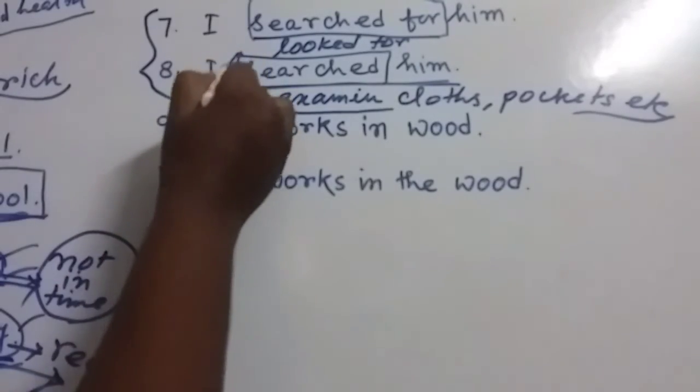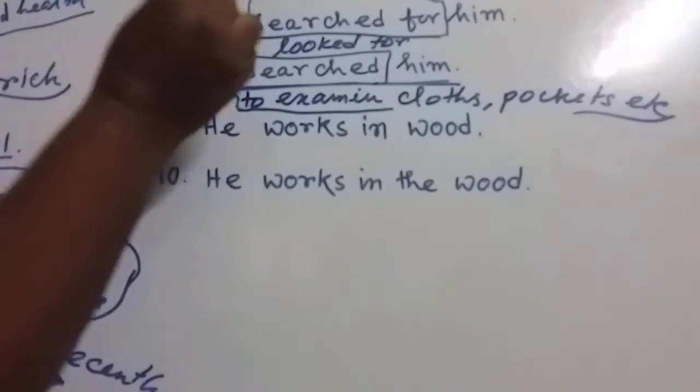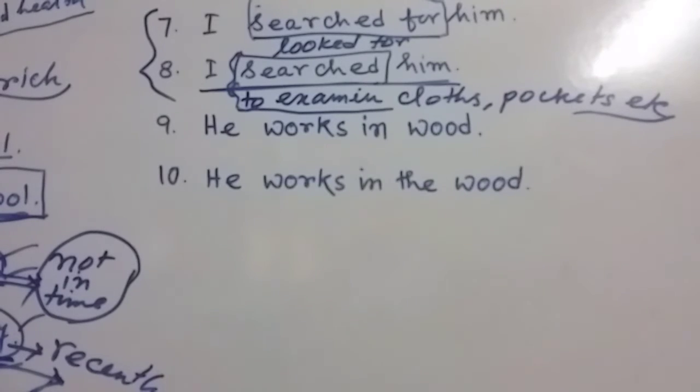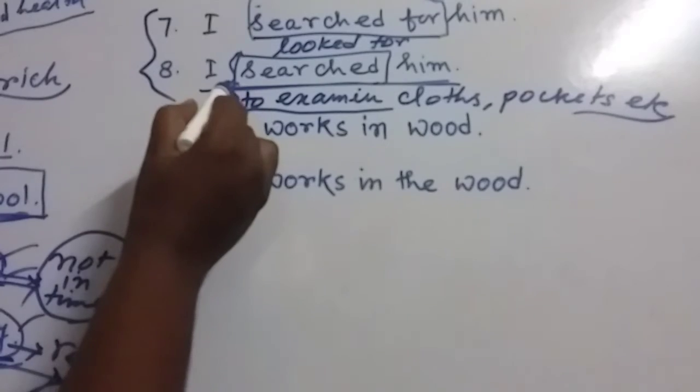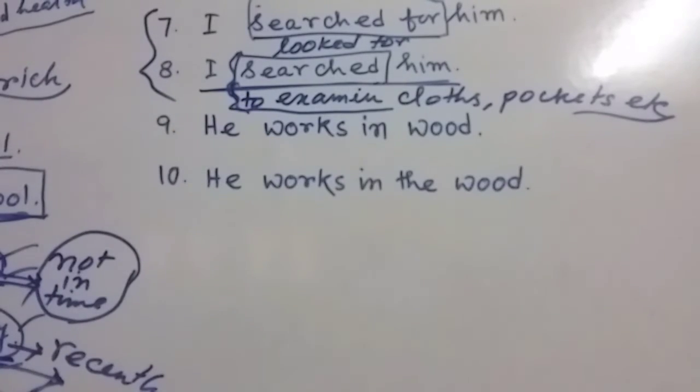In this sense this term is used. But "search for" means looking for. You are trying to meet your friend for a long time, and after a certain time you get her. In this situation you can say, "I was looking for you for a long time." But "search" means to examine clothes and pockets, etc. My dear friends, I think the meanings of these two are clear to you.